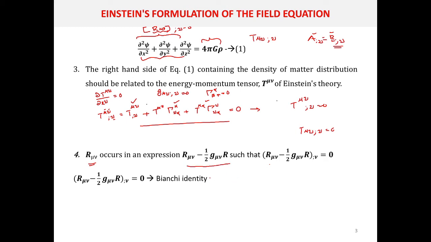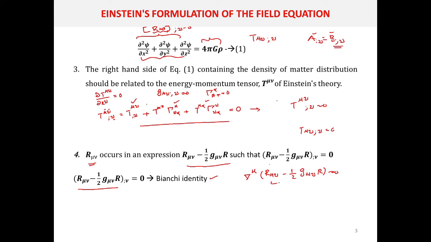Actually this is a Bianchi identity. You can easily prove this particular identity. That is, when you are taking the covariant derivative of this particular term, its value is 0. Sometimes the Bianchi identity is expressed as the covariant derivative of R mu nu minus half G mu nu R equal to 0. Actually this is the divergence of the tensor quantity.